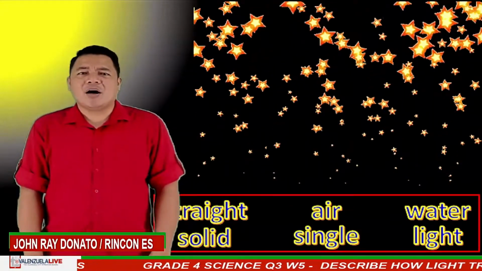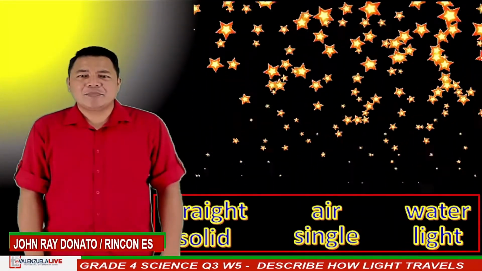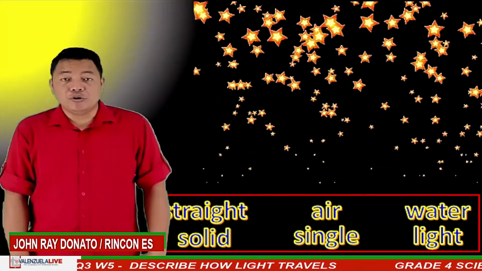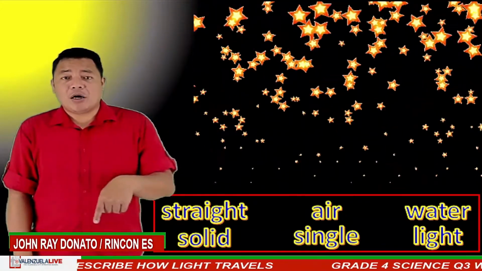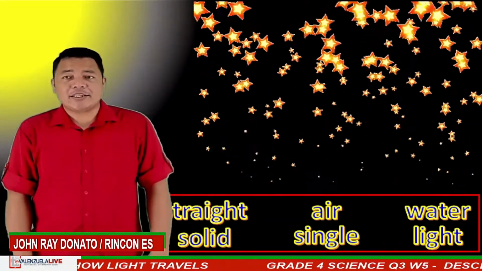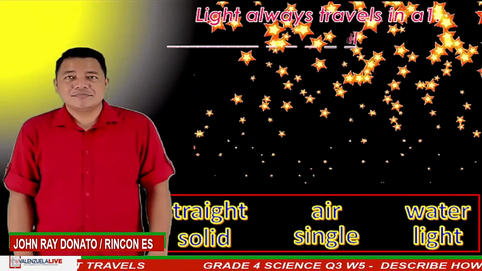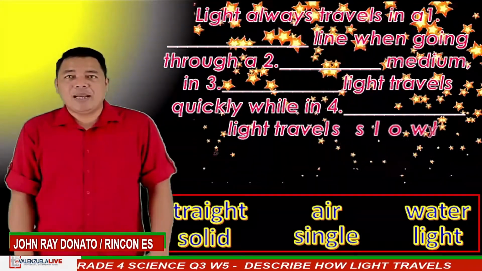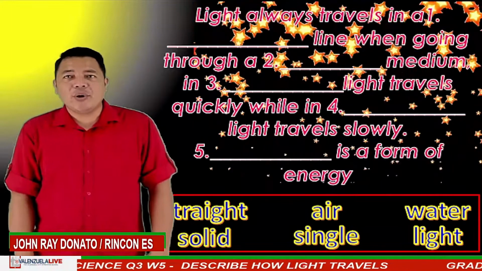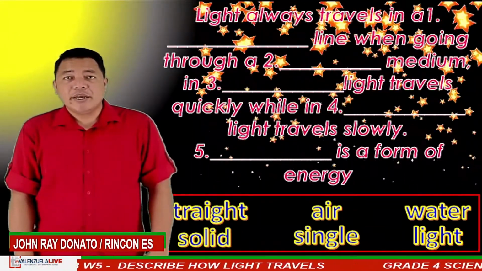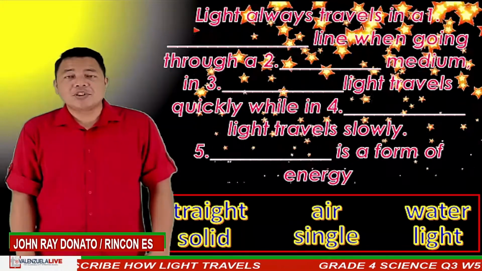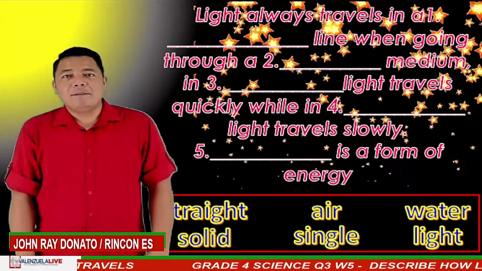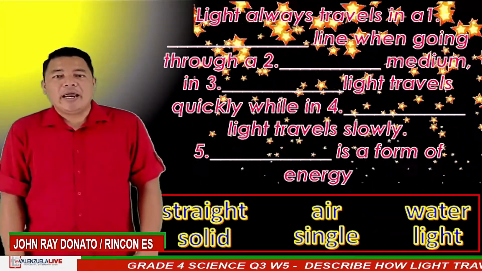Now, let us sum it up by completing these statements. Kindly put your answer on the comment box. Choose your answer on the box below. Let us try it now. Light always travels in a blank line when going through a blank medium. In blank, light travels quickly, while in blank, light travels slowly. Blank is a form of energy.